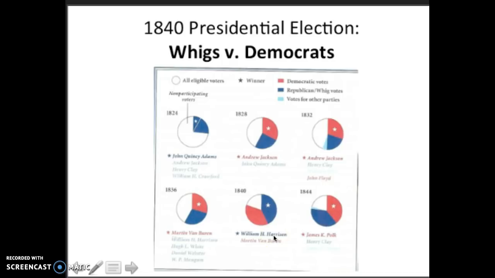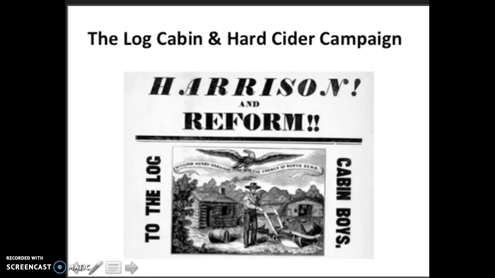So we have yet another political party. When we started this chapter in 1824, we only had one political party. Since then, we've gone through the Democrats and the Republicans, and now the Whigs and the Democrats. So the 1840 presidential campaign becomes known as the Log Cabin and Hard Cider Campaign.